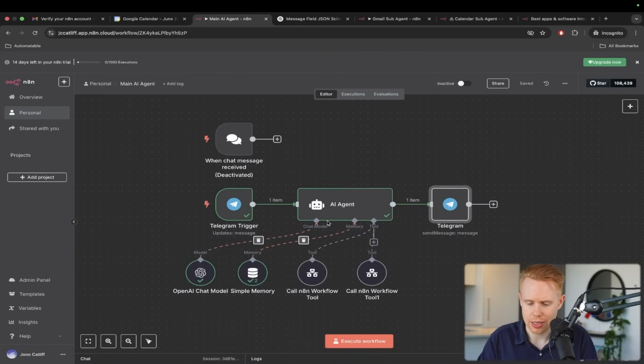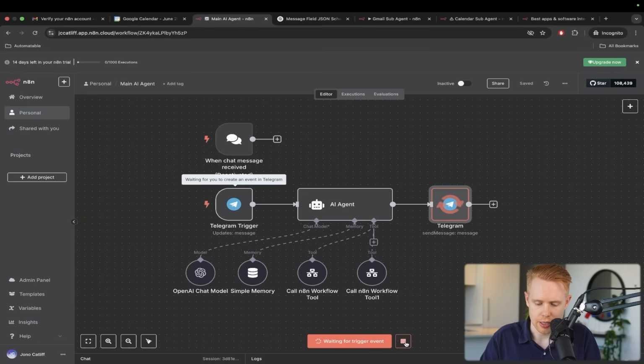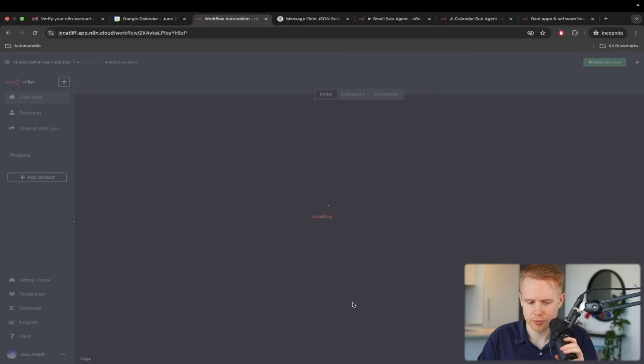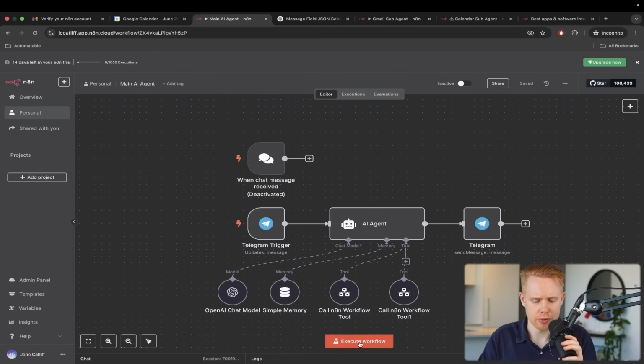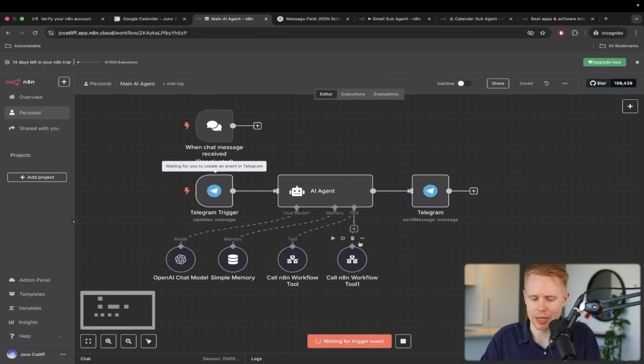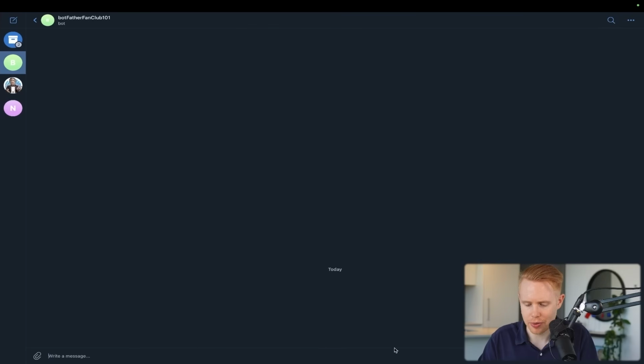And so there we go. We have this, and we can give this a shot now. So we're going to wait for existing data. I'm going to clear this, refresh the page. Man, I don't know why this is the case. Maybe n8n is just having a bad day or whatever, but we're going to go ahead and test this out one more time.